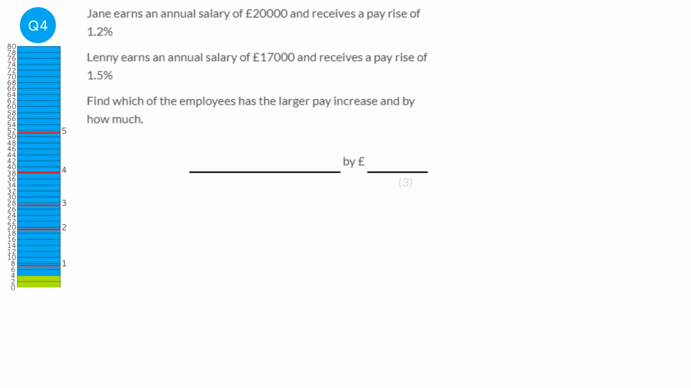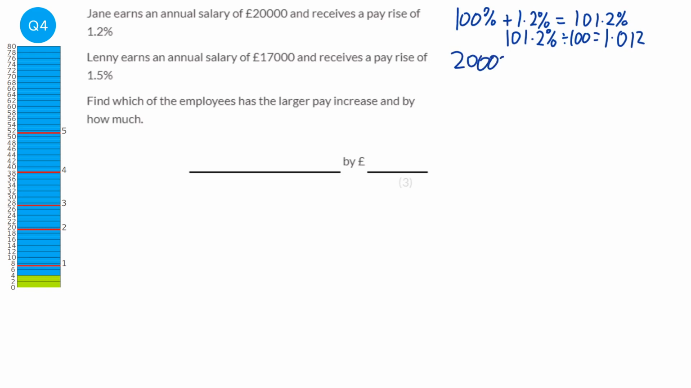So firstly we're going to work out what the percentage increases are as a multiplier. So we start off with 100%. Jane has a 1.2% pay rise, and so that would be 101.2%, and we divide that by 100 to make it a multiplier. So the multiplier is 1.012, so we take the 20,000 times it by 1.012, and that gives us 240.